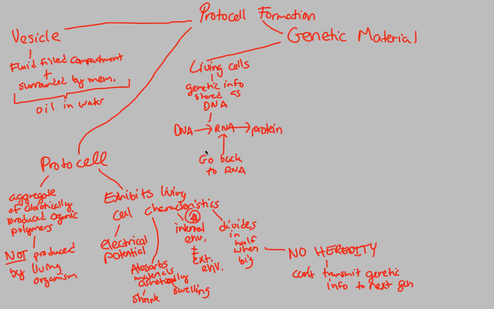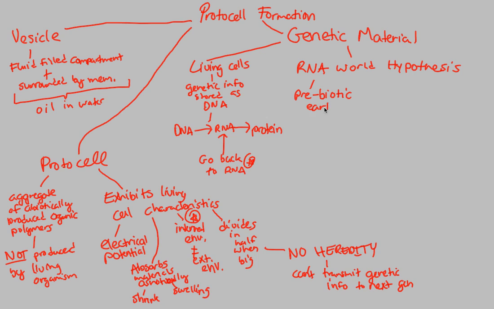And now we wonder to ourselves, why does this step occur? This is an interesting step, going back to RNA and then to protein. What's the purpose of this? What does this tell us? What this tells us, and what is confirmed by many different experiments, is the RNA World Hypothesis. The RNA World Hypothesis focuses on a prebiotic Earth. Pre meaning before, and biotic, as we should know by now, meaning life.